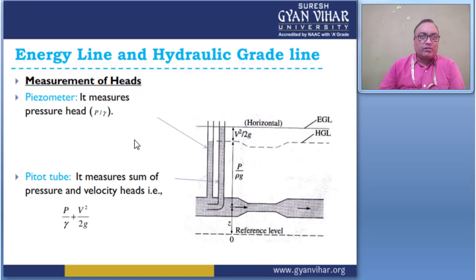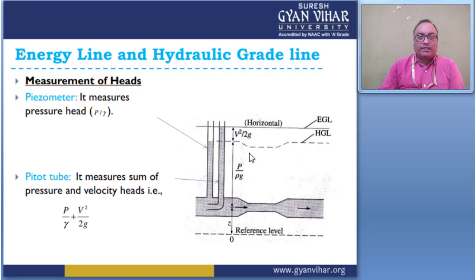The piezometer measures the pressure head, or the direct pressure inside the pipe, and the pitot static tube measures the sum of the pressure head plus velocity head, right? So it gives P by rho g plus V square by 2g.